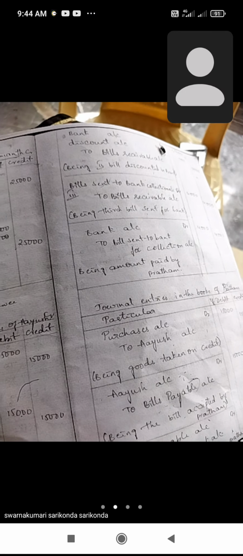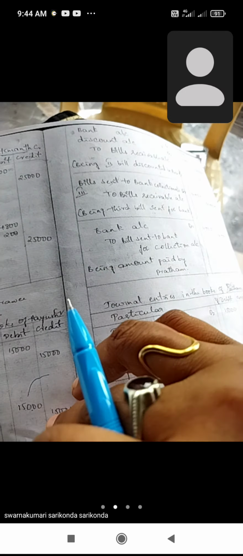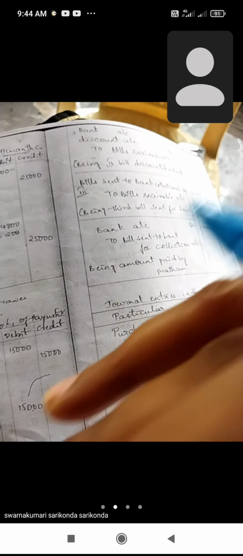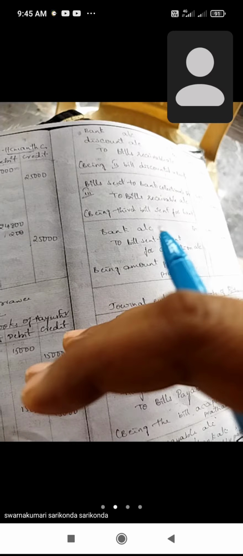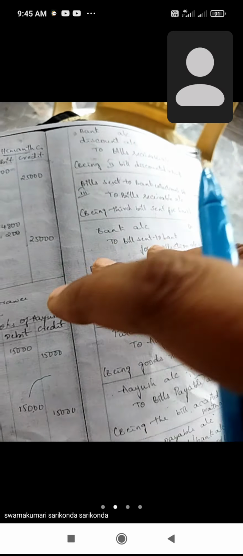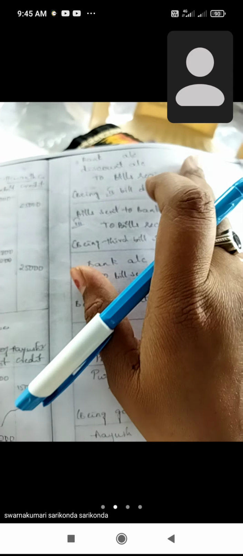The bill is going, because Ayush is a personal account. In this drawee book, which is Ayush's book, he does not enter his own name, and he is a person, so it is a personal account. The personal account rule: debit the receiver, credit the giver. So bank account debit to discount account debit to bills receivable account.